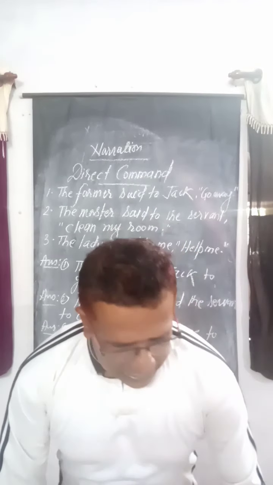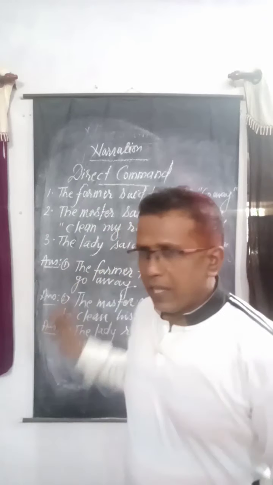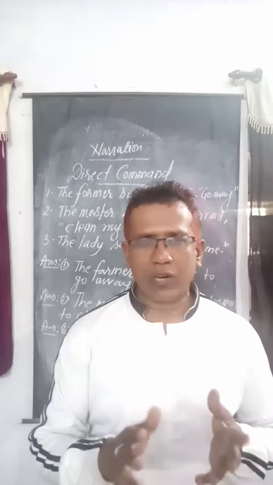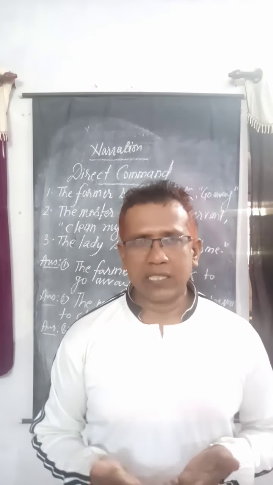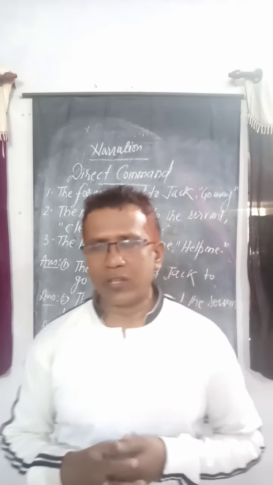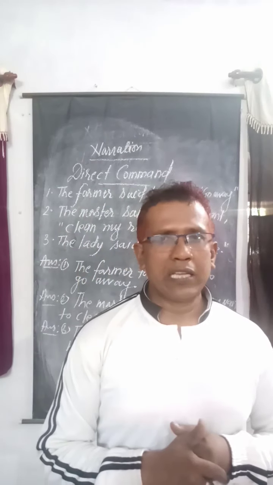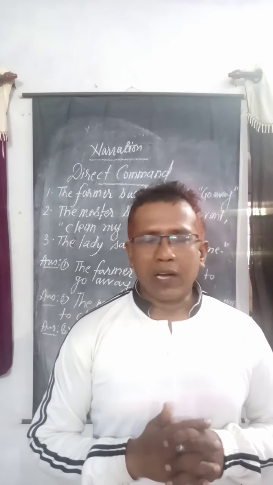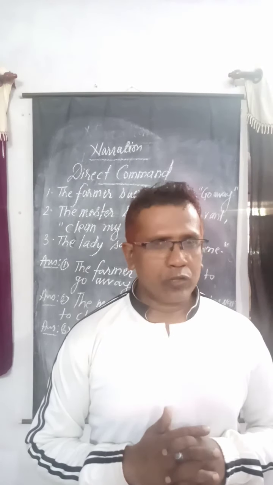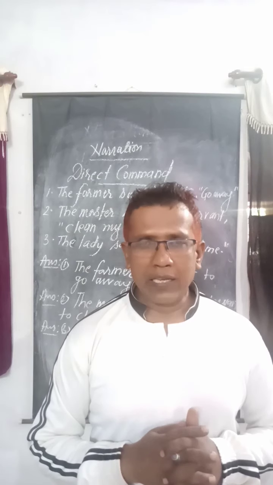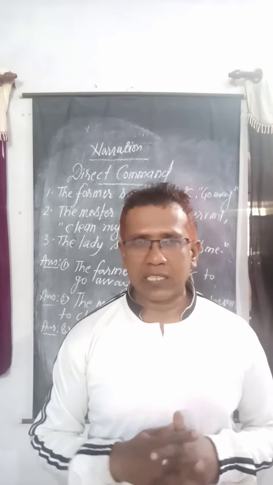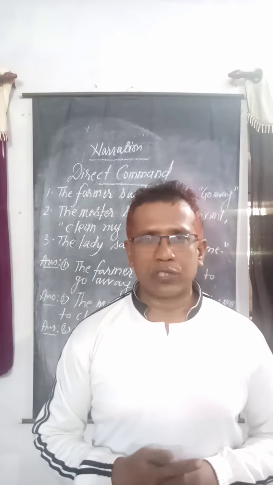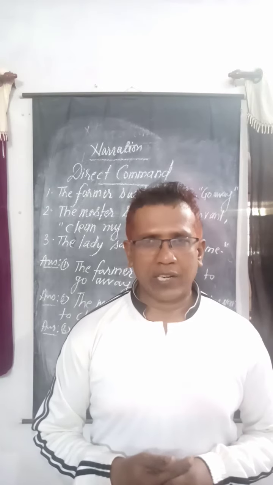So in these examples, we came to know some of the rules. Rule number one: said to changes according to the sense of the sentence. If there is a common sentence, we can use told. If there is a direct order, we can use ordered in place of said to. And if there is a sense of request, we can use the particular word requested.